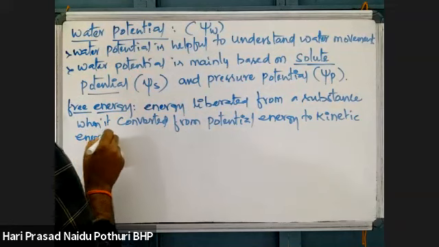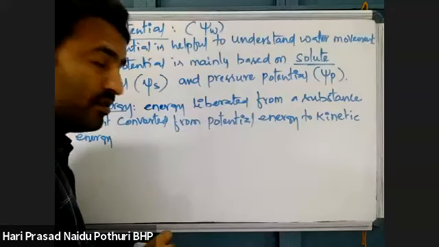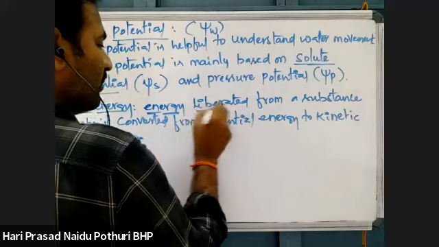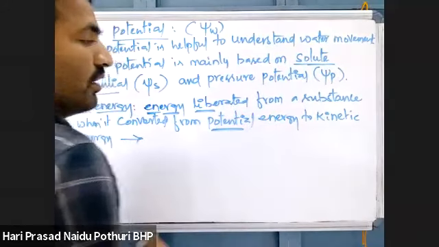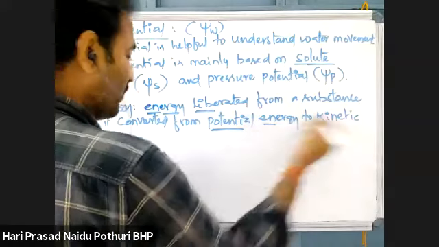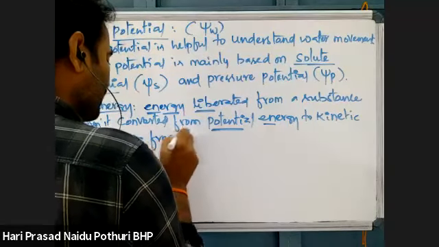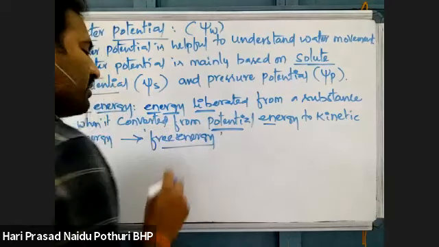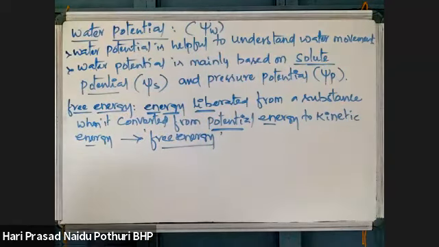Potential energy means stationary. Kinetic energy means moving. That energy which is liberated from conversion of a substance from its potential energy to kinetic energy, that is what we call free energy. Every substance in its ground state has a particular amount of energy.